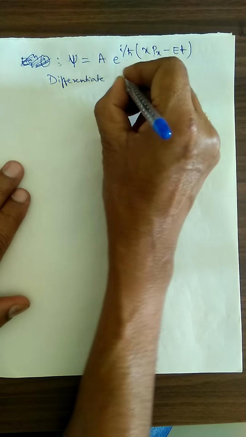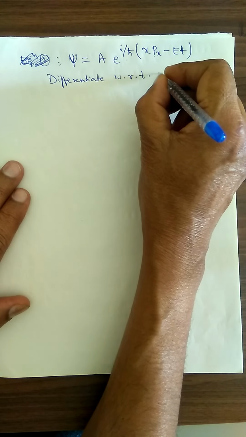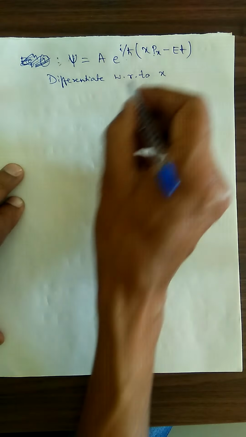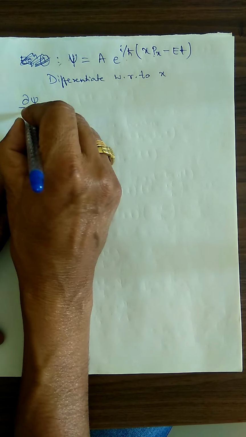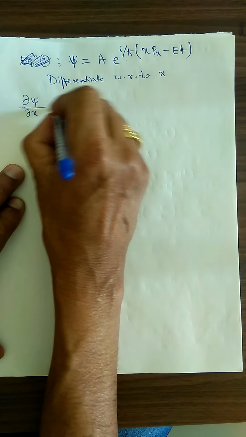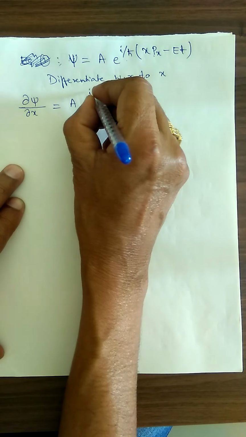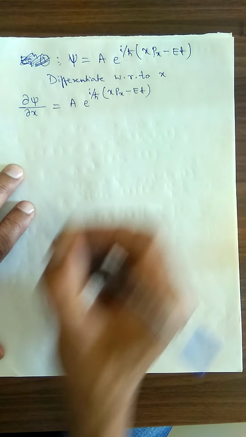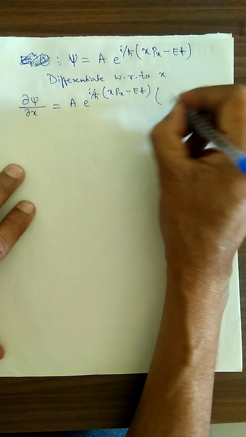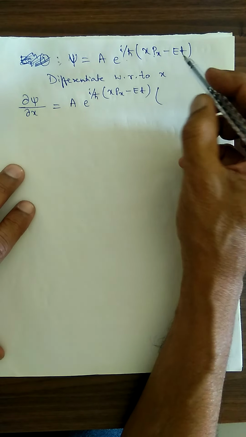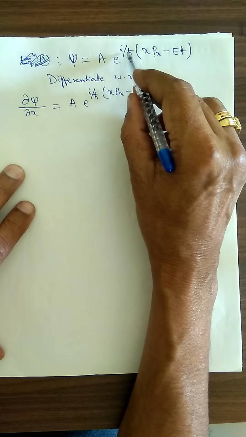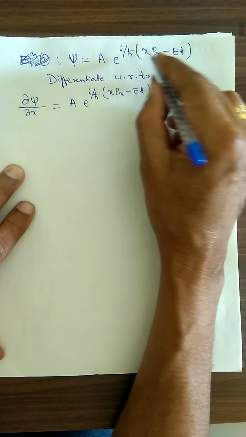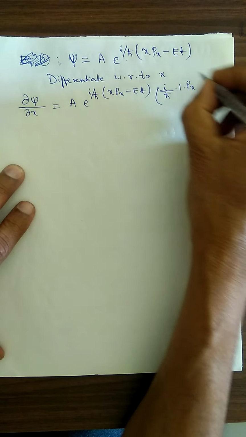If you differentiate with respect to x here, I can write del psi divided by del x is equal to A into this term as it is, e to the power i divided by h cross (x px minus Et), multiplied by the derivative with respect to x. x with respect to x is 1, this is px, minus Et is 0.